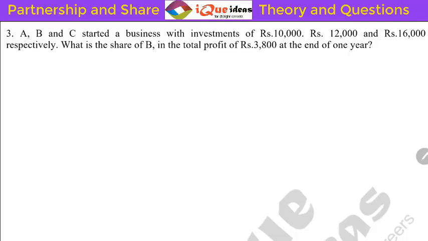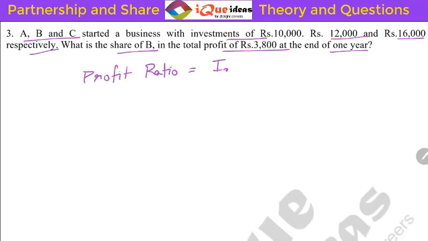The third question, it says A, B and C started a business with investment of 10,000, 12,000 and 16,000 respectively. What is the share of B in the total profit of 3,800 at the end of 1 year? Nothing mentioned about time. So straight away we say that the profit ratio is equal to investment ratio. All right. And investments are given as 10,000, 12,000 and 16,000.